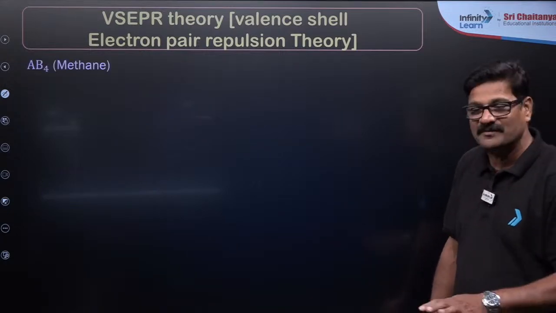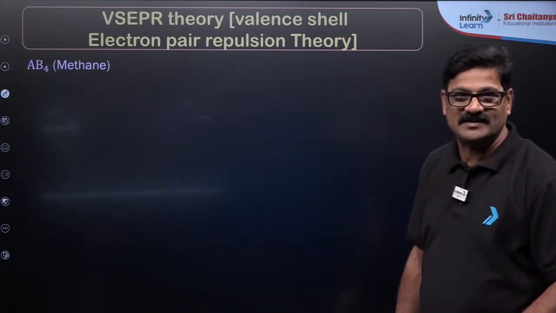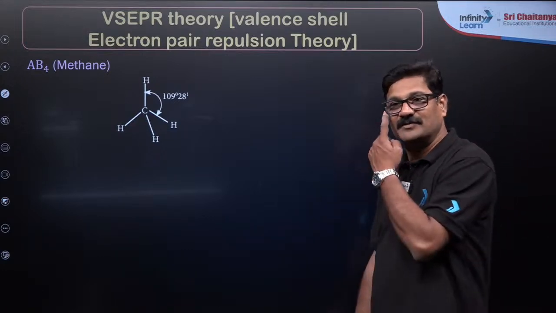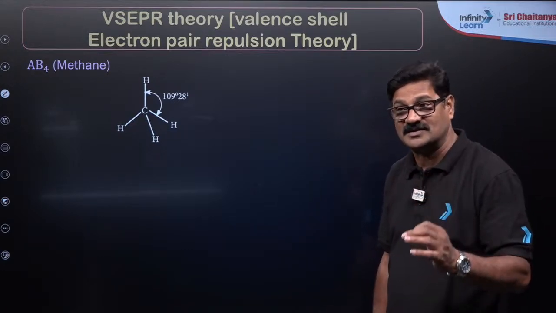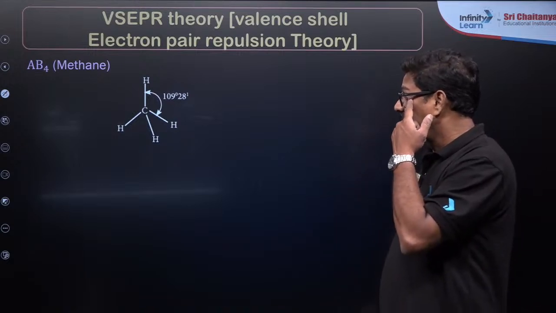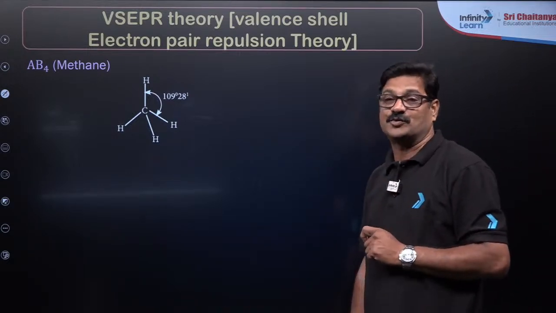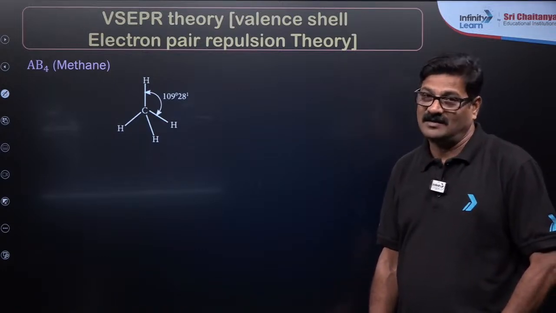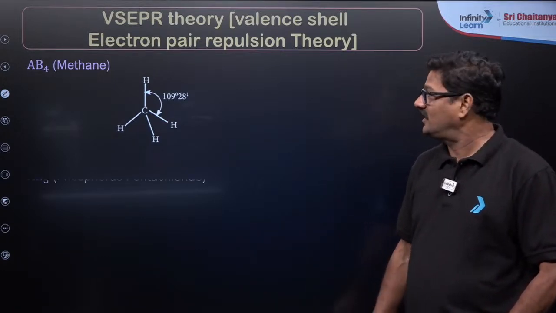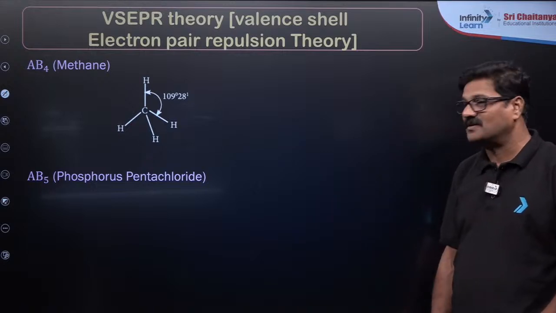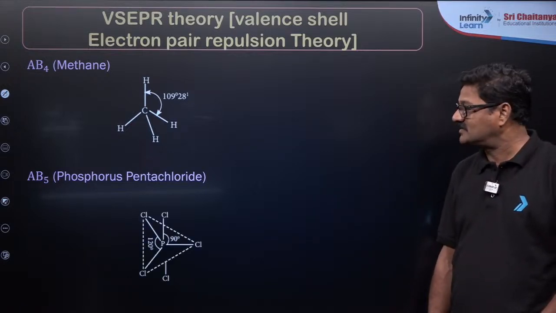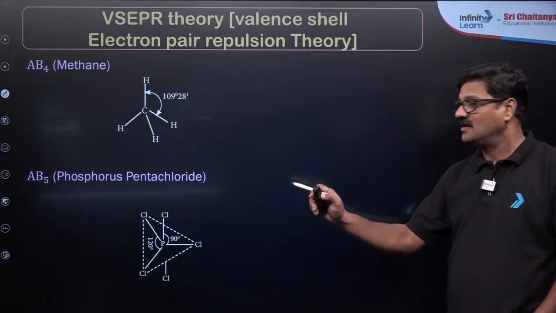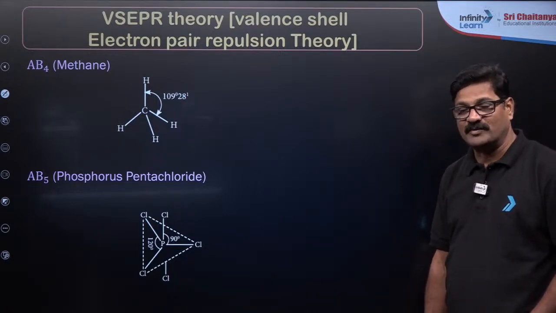And you see AB4, this is an example of methane. CH4 is going to be tetrahedral with a bond angle of 109 degrees 28 minutes. So this 109 degrees 28 minutes is also called the tetrahedral angle. Okay, and also AB5, phosphorus pentachloride. This phosphorus pentachloride in the gaseous state exists as a trigonal bipyramidal geometry.